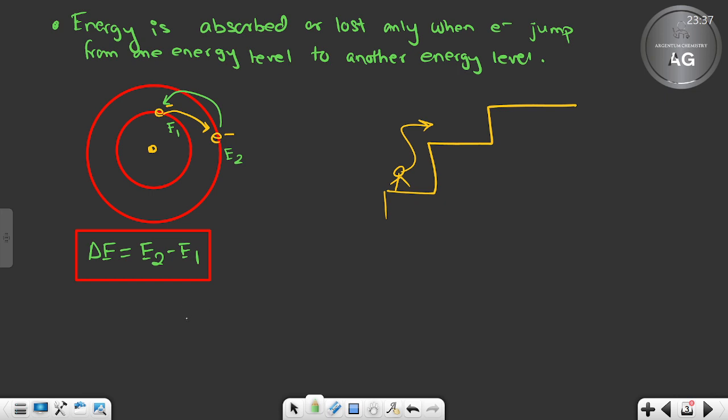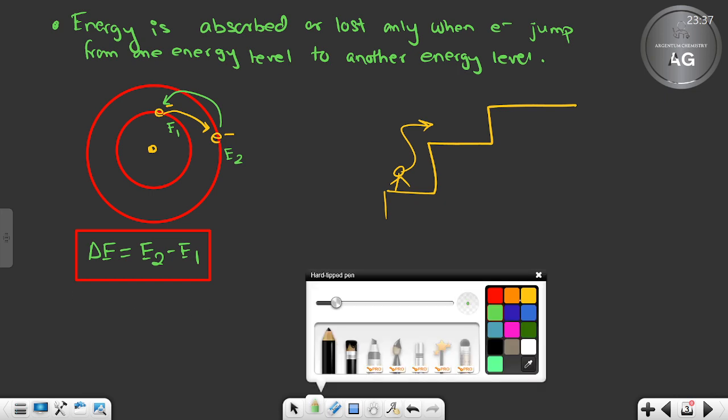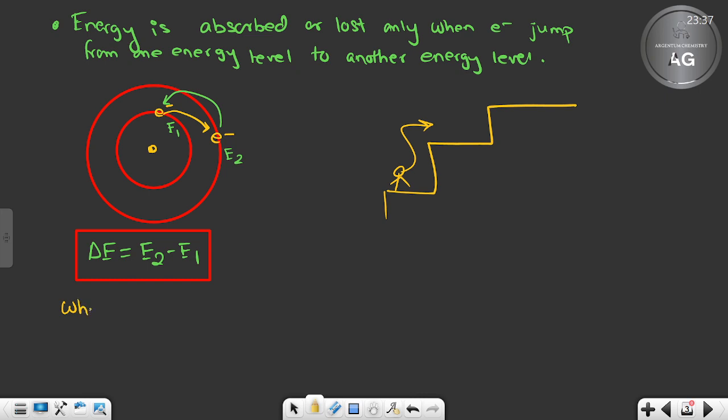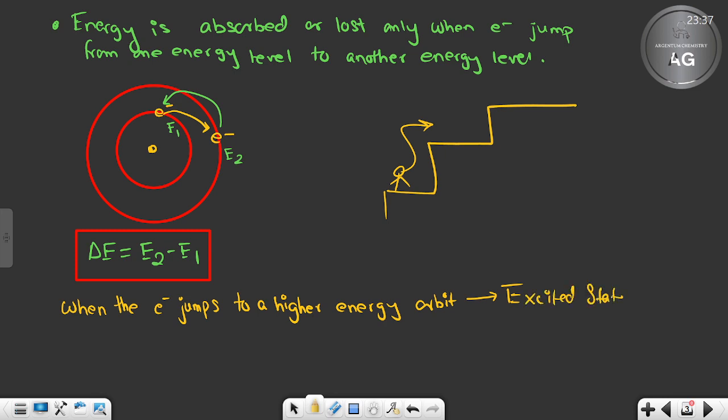When the electron jumps to a higher energy orbit, then it is called the excited state. What is it called? The excited state. When I talk about electronic configuration, there you can better understand what the excited state means. Right now I cannot tell you about that, we will not be able to understand. Okay. Clear? When the electron comes to the higher energy orbit, it is the excited state.